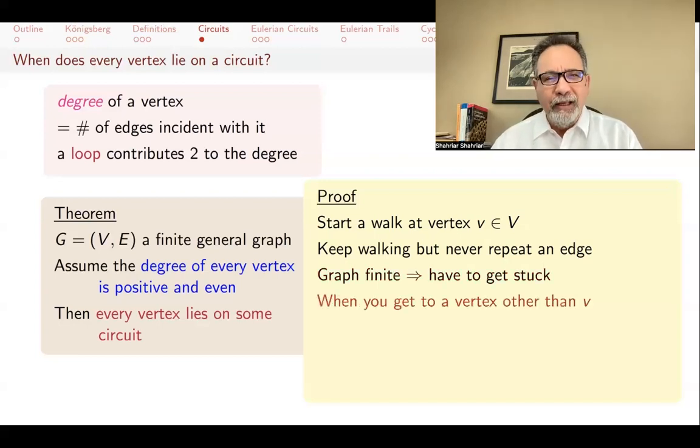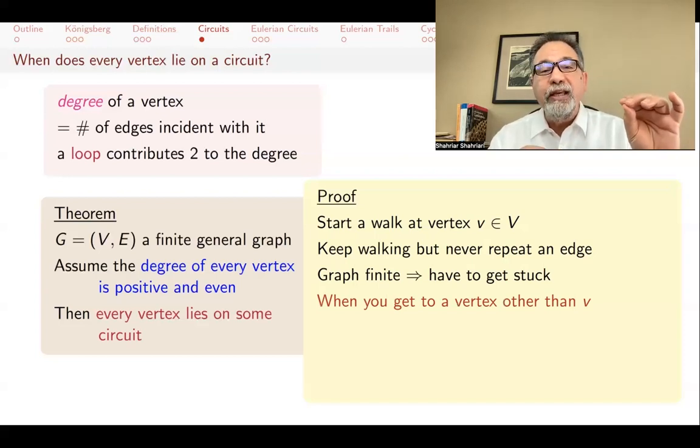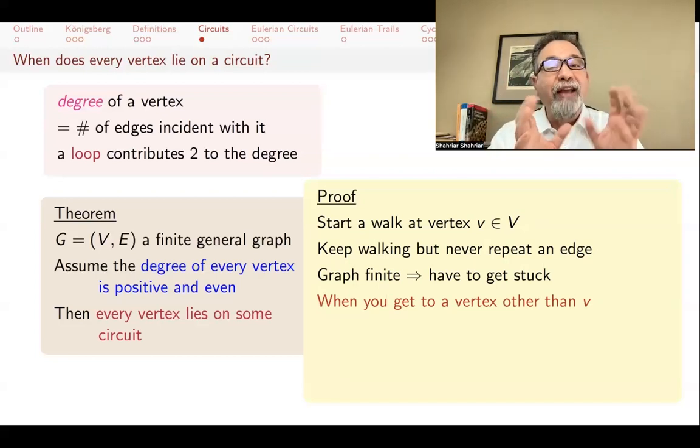The point is that if you get to any vertex other than V, then you will not get stuck. Why not? Well, because you came in and you left. So if you're at a vertex other than V, if you've been there before, that meant you came in and you left. So you use 2 of its edges every time you got to a vertex.